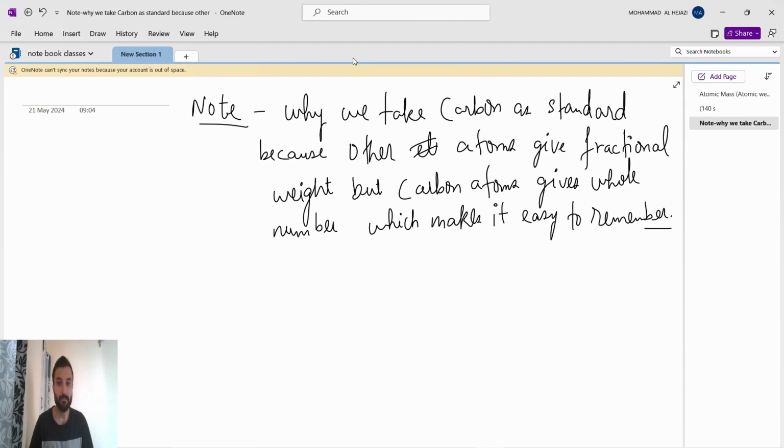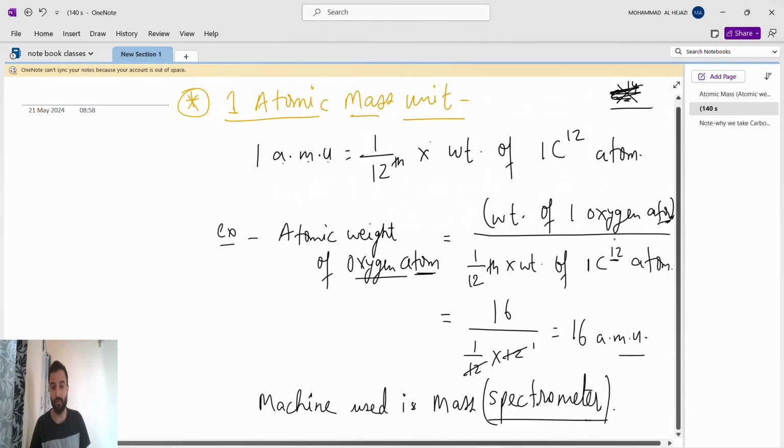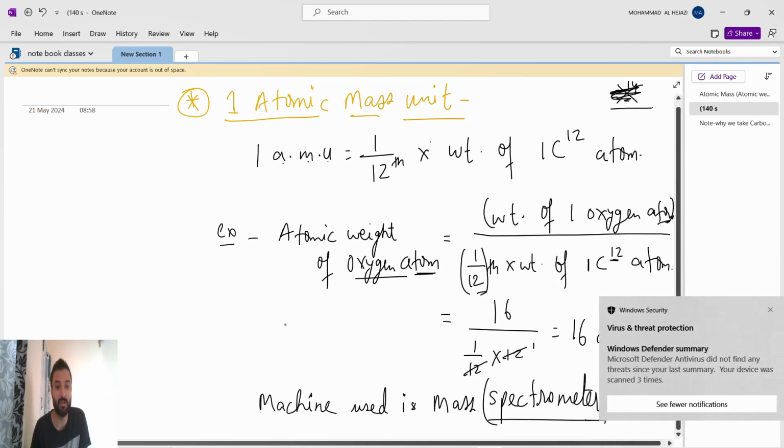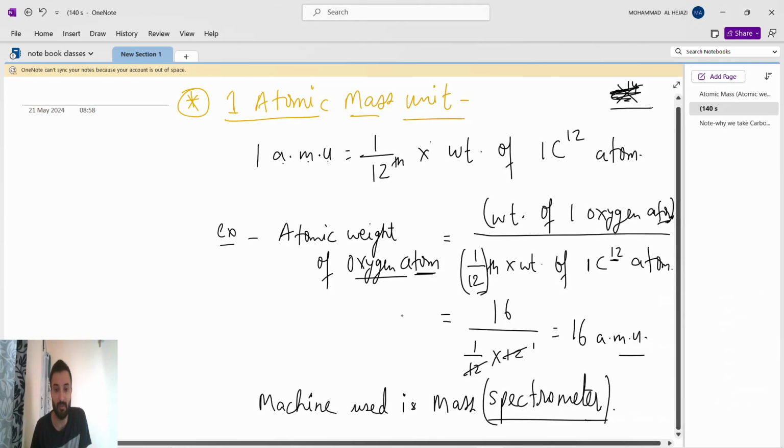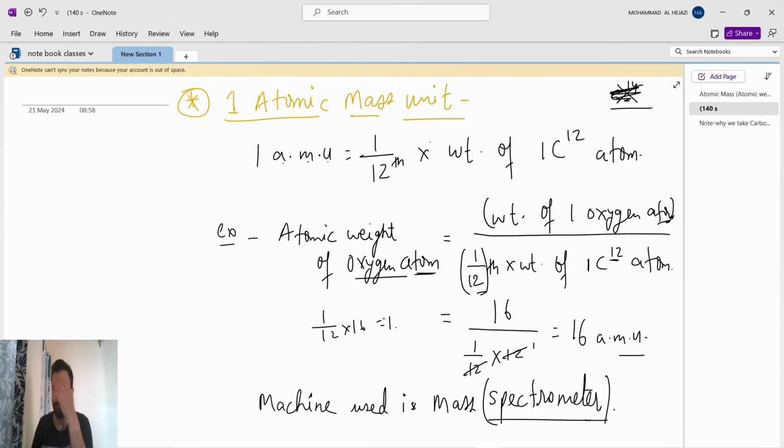Because see, we are taking the 1/12 part. If suppose we take oxygen, which is 16, then 1/12 into 16, we will get the answer as 1 point something, like 1.3 something.